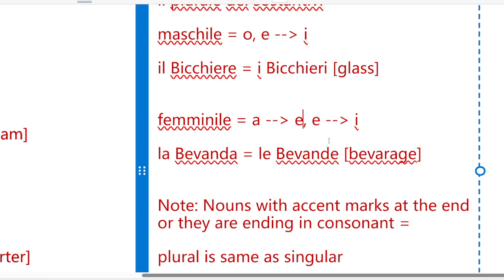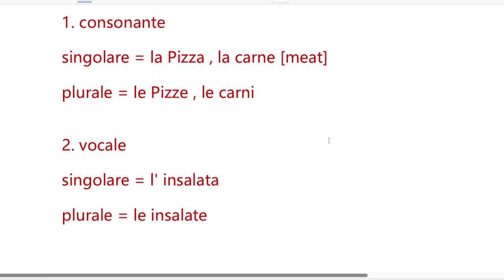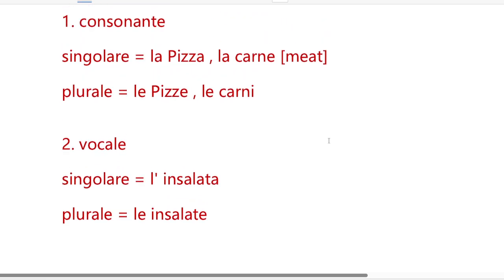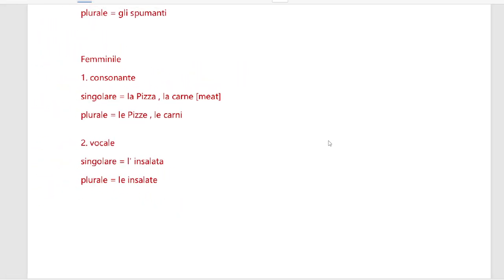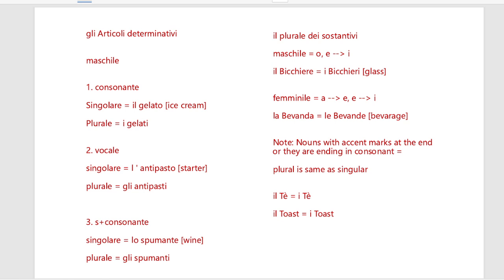This is the case. Bevande, le bevande, and carne ending in e, it would be carni, le carni. Okay. So these are the cases in which one can form the plural.